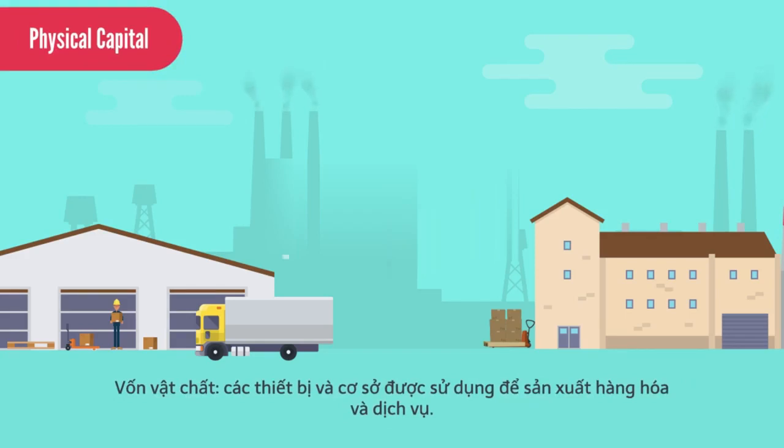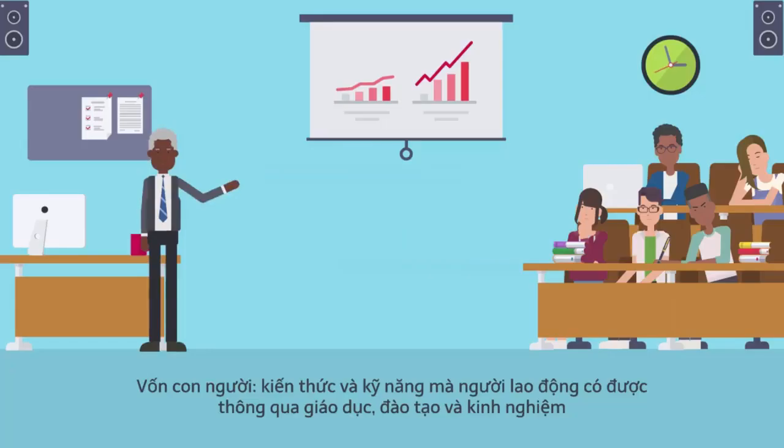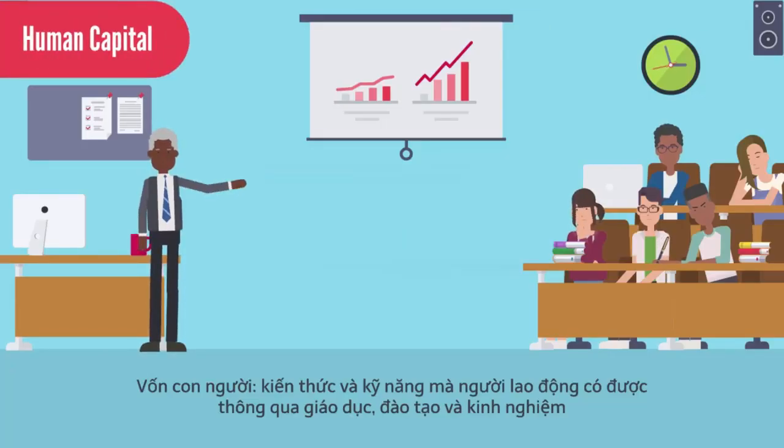Physical capital, the stock of equipment and structures that are used to produce goods and services. For example, a worker with only basic hand tools can make less furniture each week than a worker with sophisticated and specialized woodworking equipment. Human capital, the knowledge and skills that workers acquire through education, training, and experience.